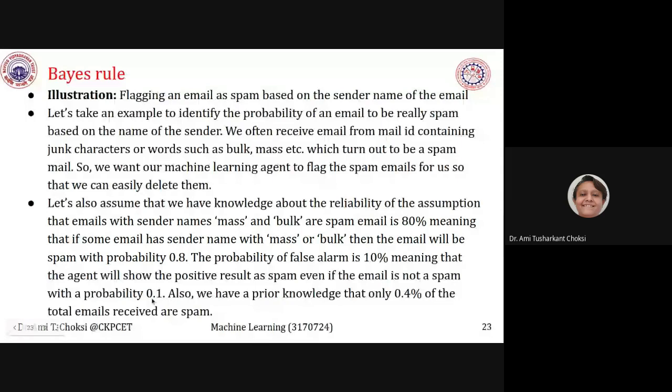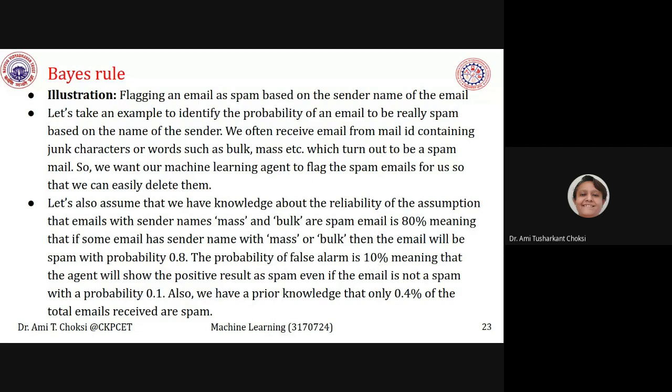What we want to say is the probability of false alarm is 10%. It gives that the email is spam. How can we say that? We have already said the sender is this one, right? But we say that false alarm. Falsely, it is giving us that this is the spam email. For that, we are saying it is 10%.